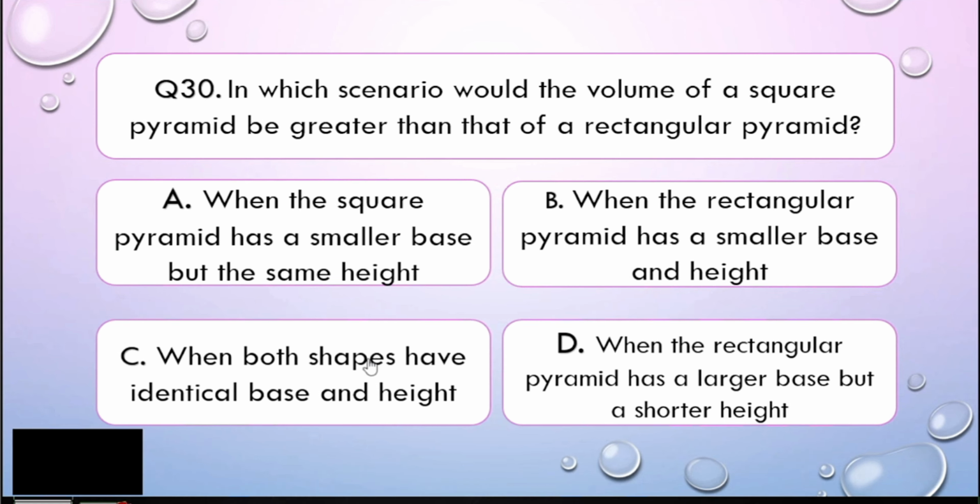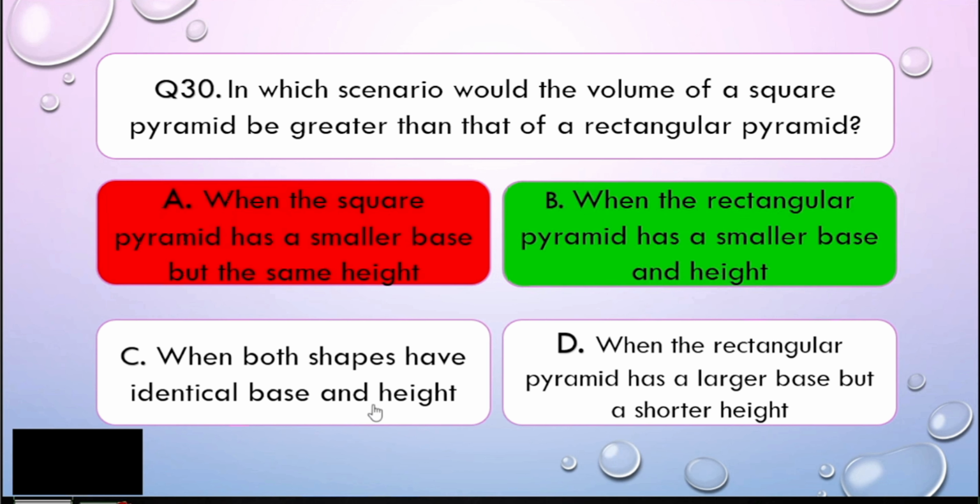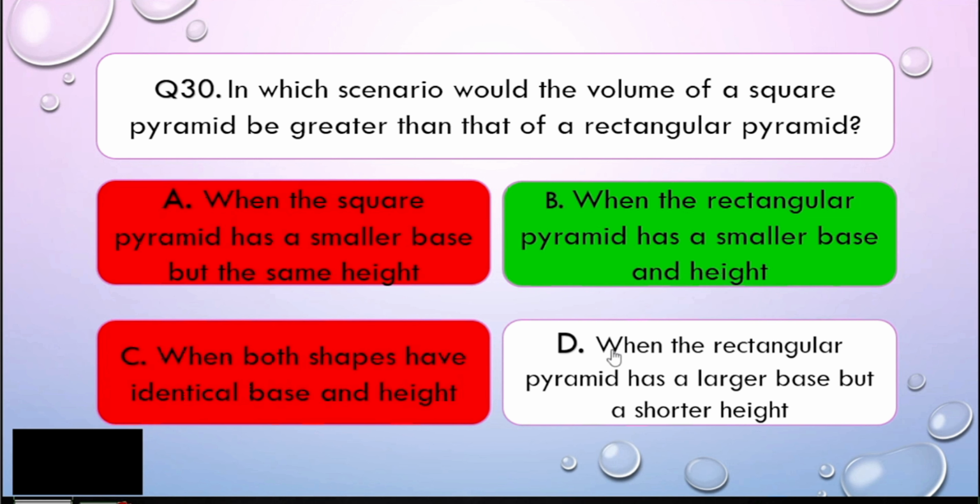So where is that here? When the square pyramid is smaller, that is wrong. We need it to be bigger. When the rectangular pyramid has a smaller base, alright, so either way, you make the square bigger or you make the rectangular smaller. So letter B is the correct answer here. Very good, my dear math learners.